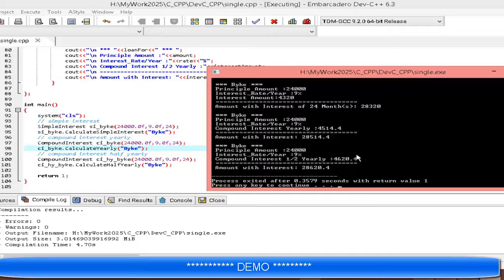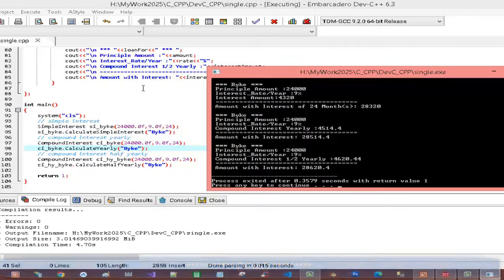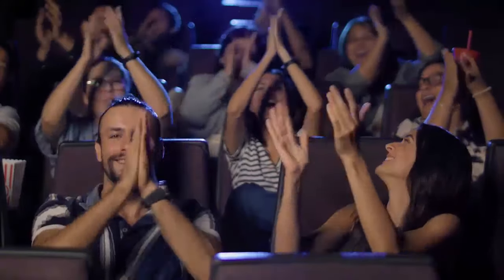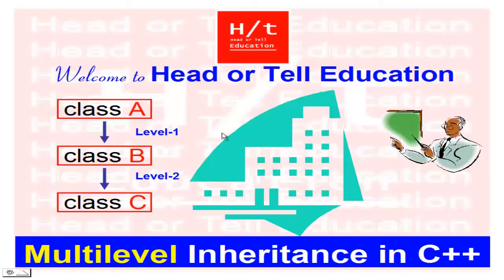So this is the result of this code. In this code I have used inheritance. This is our base class for simple inheritance and these are the functions for the derived class. Today our topic is inheritance, and inside inheritance we have the type multi-level inheritance in C++.